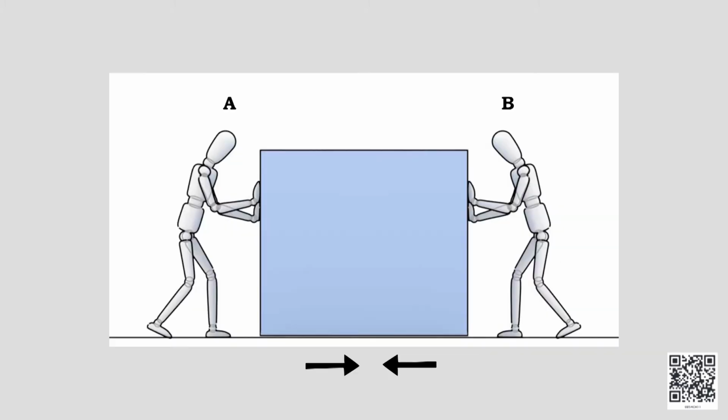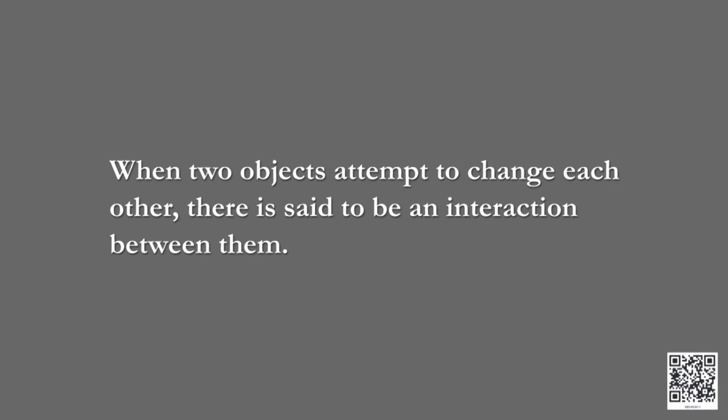Let us take another situation. Who is pushing the box and who is pulling the box? And why do you say so? Will the box move in such a situation? If it moves, when will it move? When will a force come into play? When two objects attempt to change each other, there is said to be an interaction between them.